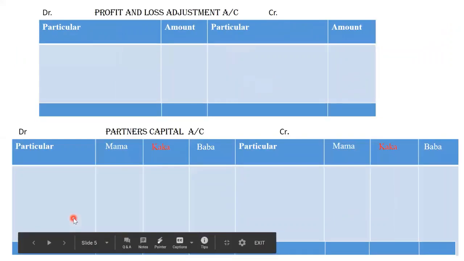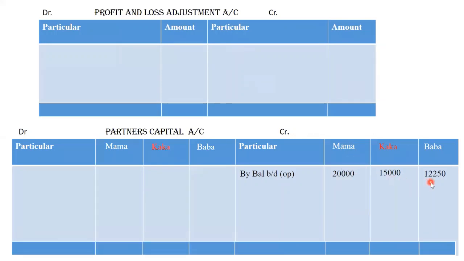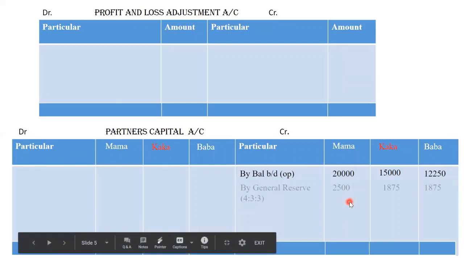So in capital account we will write opening balance. Mama's opening balance is 20,000, Kaka's balance is 15,000, and Baba's balance is 12,250. Okay, so just to remember, we have changed the colors here, nothing else. Then general reserve we have to distribute in all 3 partners in their old ratio, that is 4:3:3. So that will be 2,500, 1,875 and 1,870.